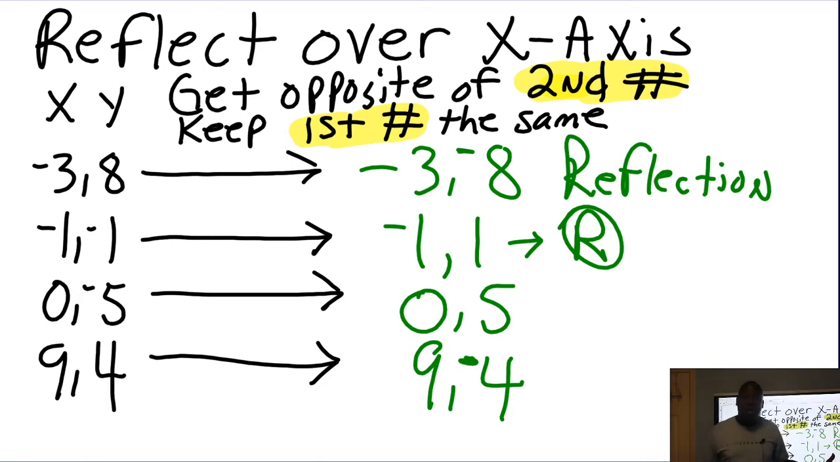You can graph anything. You can graph a reflection if you know how to do graphing ordered pairs. We've already covered that on coordinate plane. You should know how to graph by now. Okay, everybody got it?